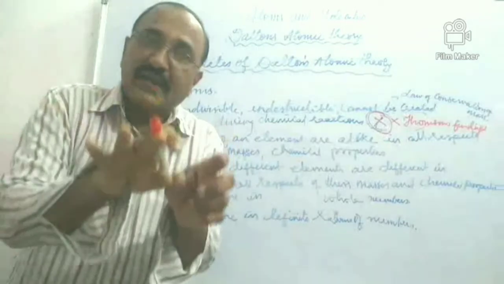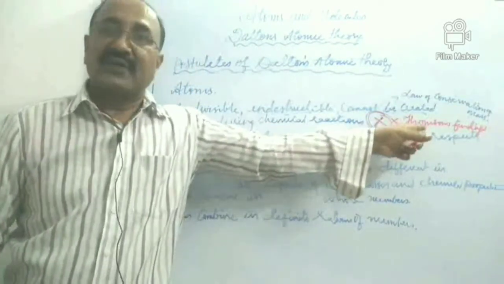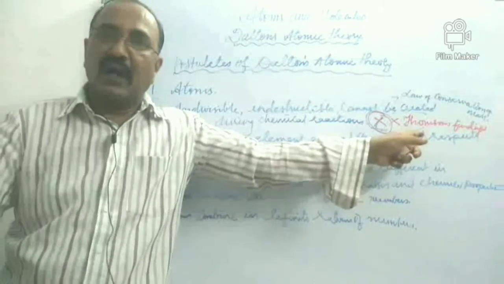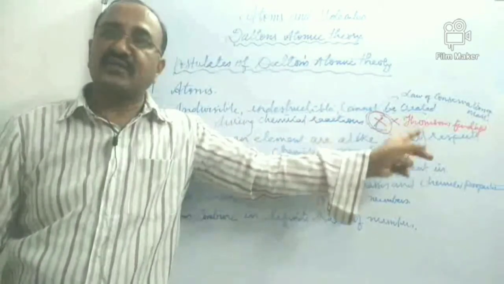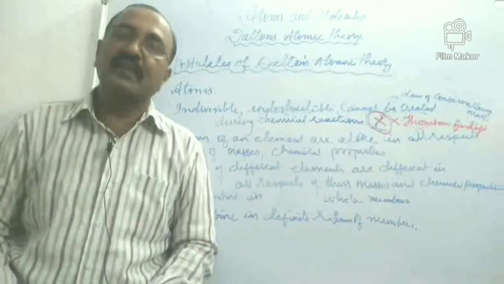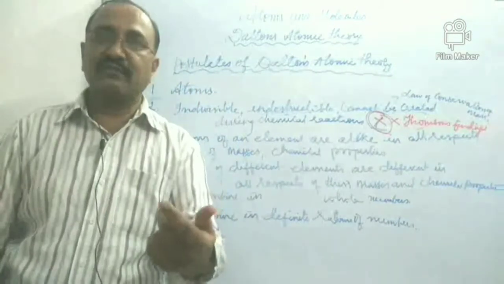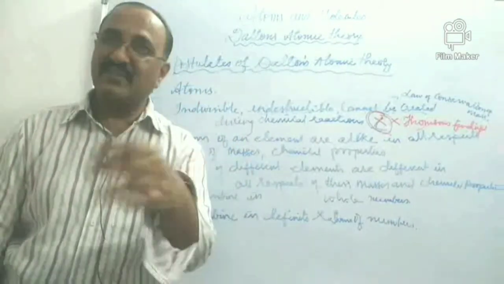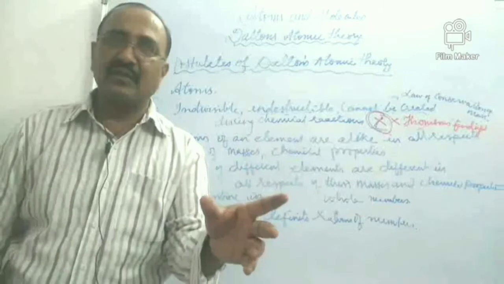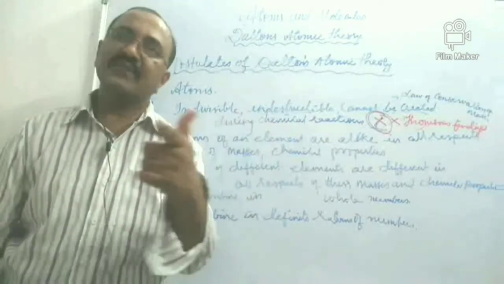Atoms are indivisible, that property has to be done away after the discovery of electrons by Thomson, and the subsequent scientists like Goldstein and also Chadwick of protons and neutrons respectively, and a few other particles. Later on, it was found that atoms are divisible.